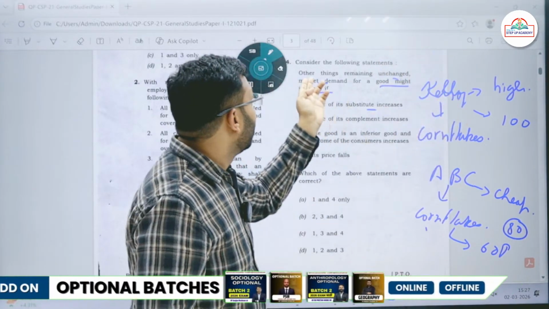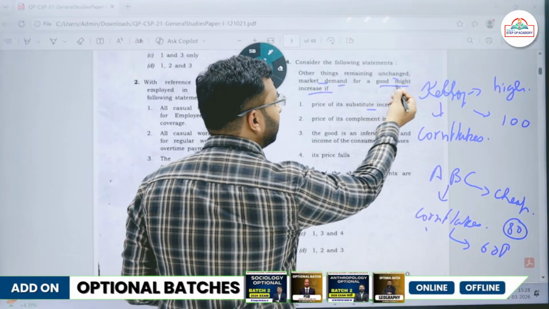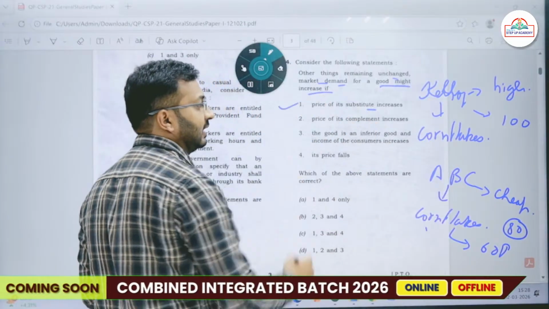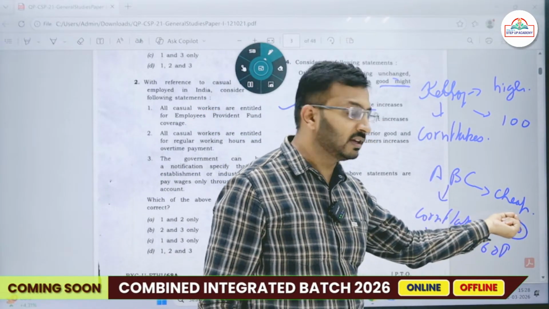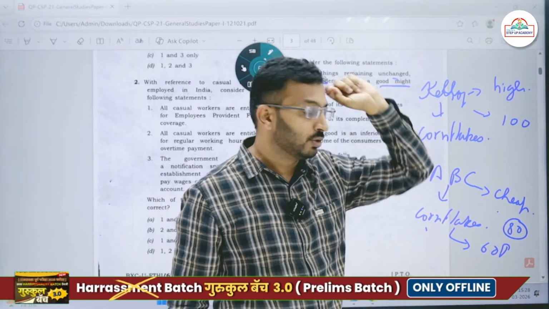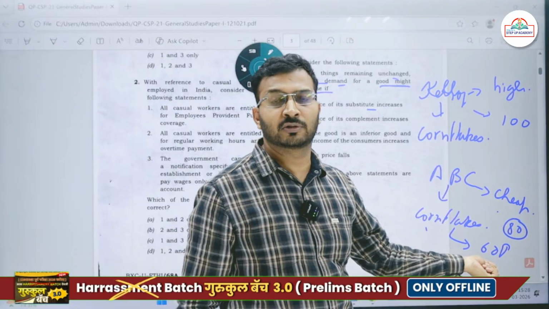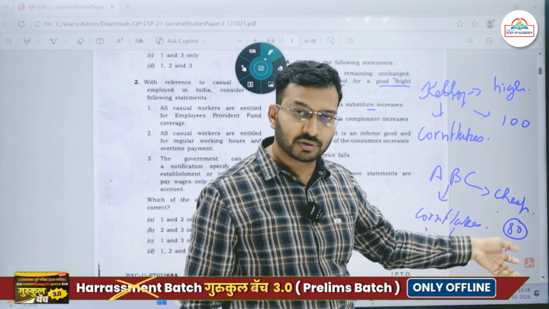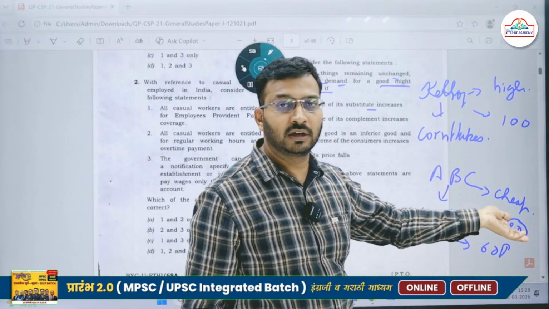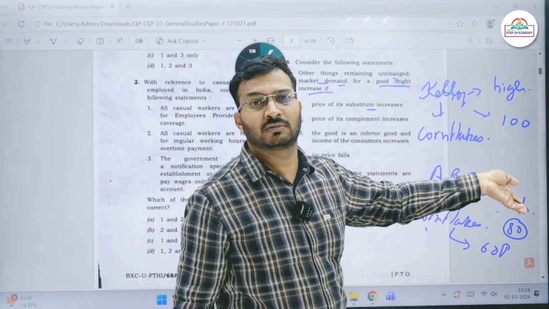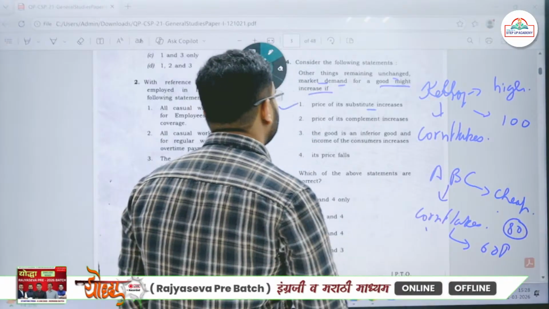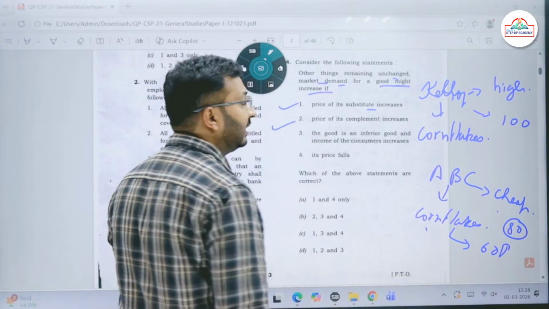So, other things remaining unchanged, market demand of a good might increase if the price of the substitute good is increasing. If the price of the substitute good has increased, then definitely the market demand of this will automatically increase. Initially I was buying the substitute because it was very cheap, even if the nutritional value was lower, at 60 rupees. But now it has gone to 80, the difference is very small, so why switch for 20 rupees? For 20 rupees I will purchase the better one. Okay, then, price of its complement increases.